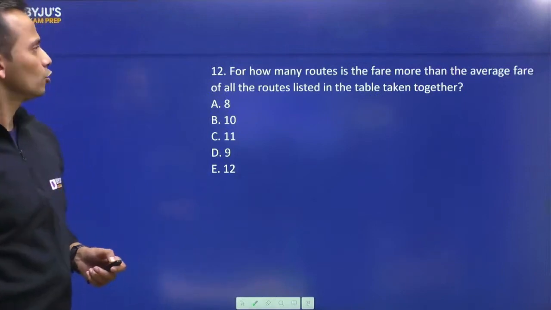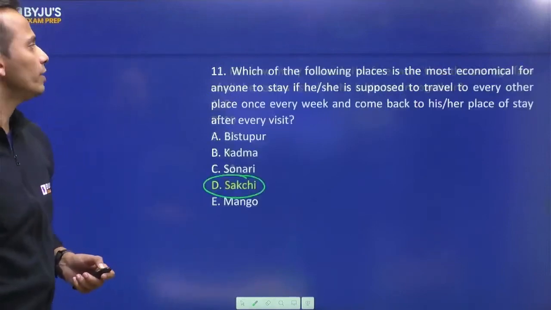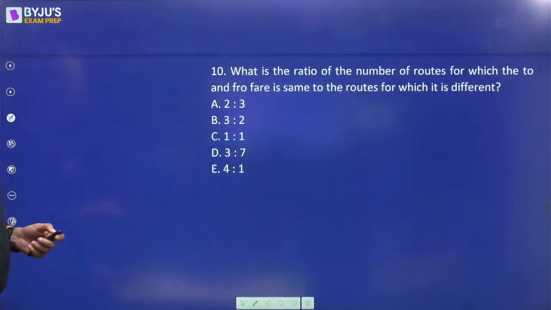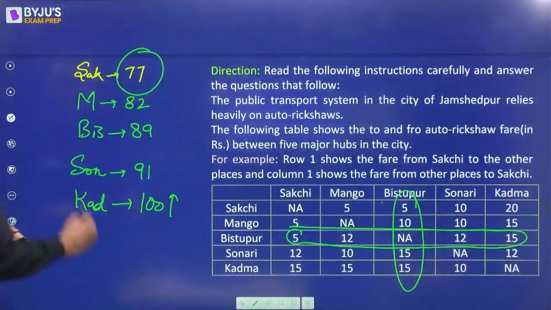So I'll go to the table. Let's calculate the average of all these fares which are listed in the table.